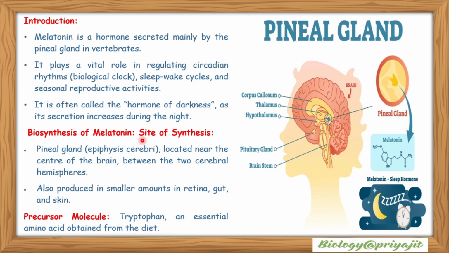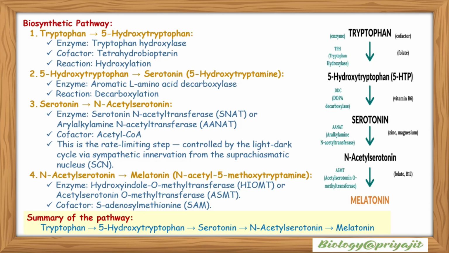Biosynthesis of melatonin. Site of synthesis: pineal gland or epiphysis cerebri, located near the center of the brain between the two cerebral hemispheres. It is also produced in smaller amounts in the retina, gut, and skin. The precursor molecule for melatonin synthesis is the amino acid tryptophan, which is an essential amino acid obtained from our diet. Biosynthetic pathway for melatonin synthesis.